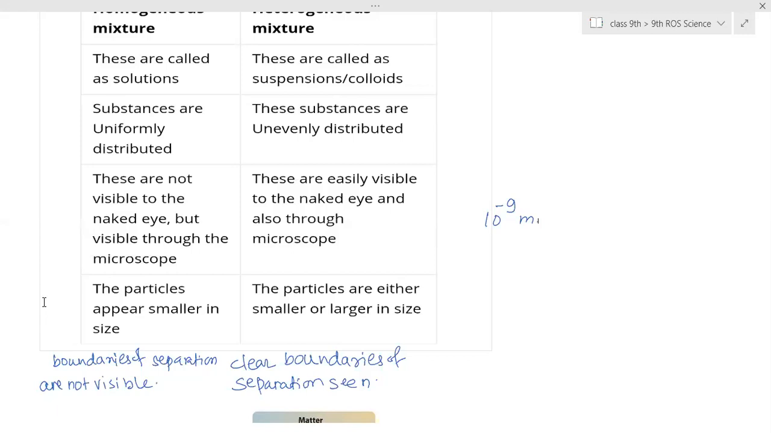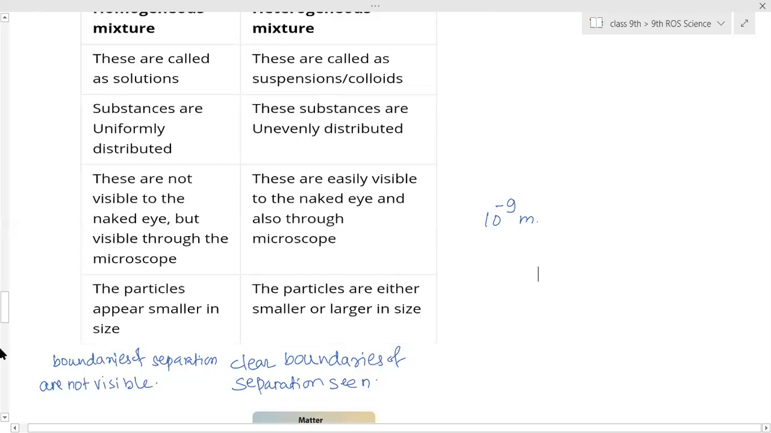Then heterogeneous mixture. That means constituent particles can be seen easily. They are not evenly distributed. They have been spread here and there within the solvent. They are visible to our naked eyes, or sometimes through the microscope. They are not visible through the microscope also is a wrong statement.